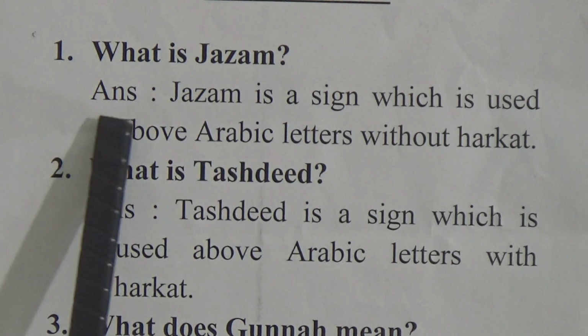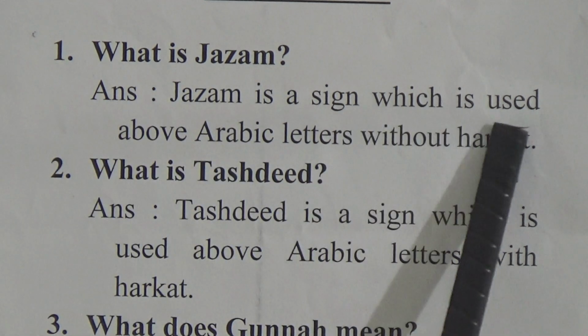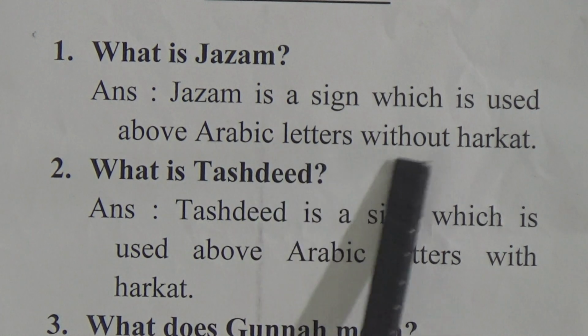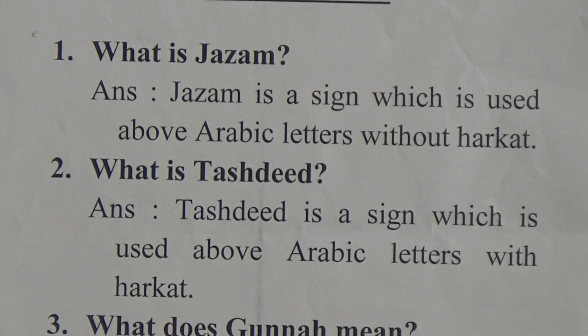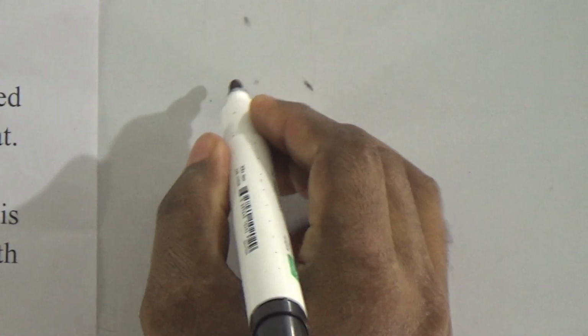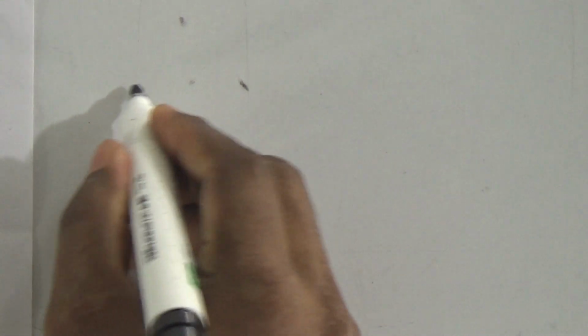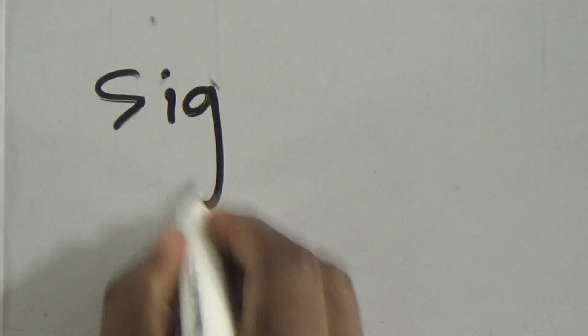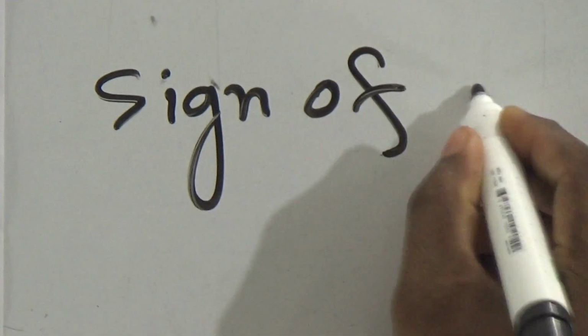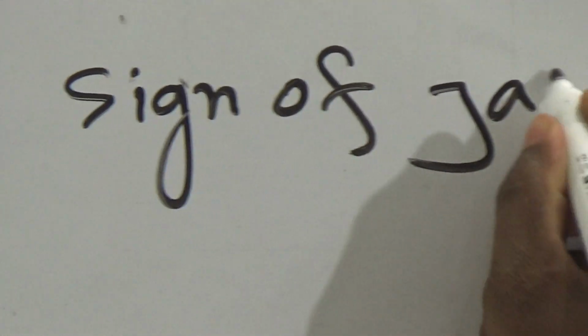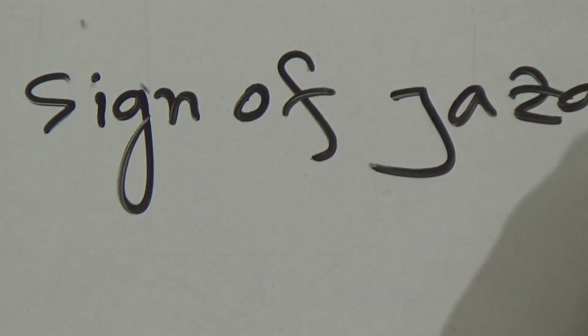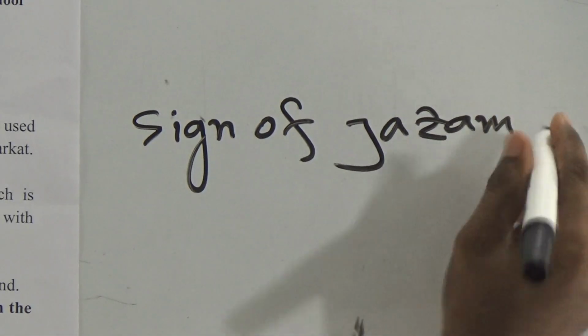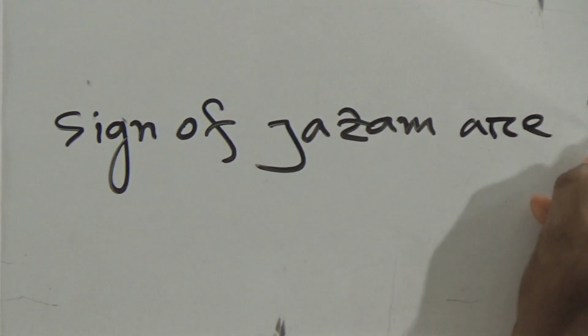What is jazm? Answer. Jazm is a sign which is used above Arabic letters without harakat. And the signs of jazm are 3, which we have discussed in the question answer class. The signs of jazm are 3.